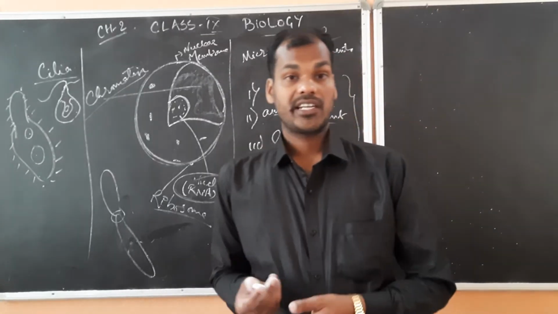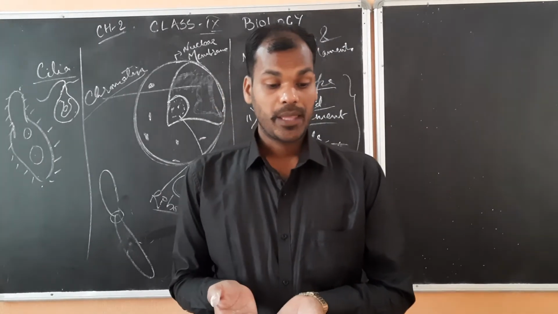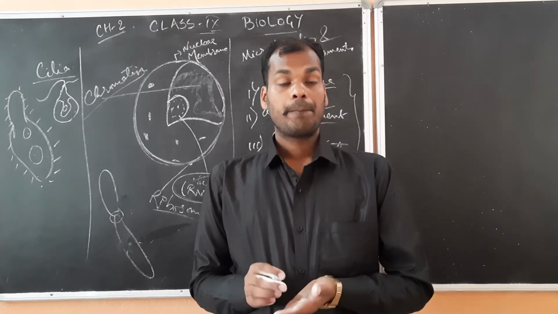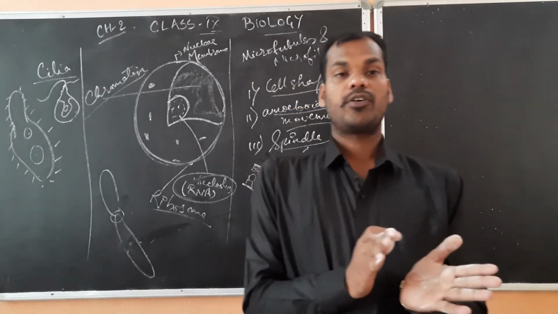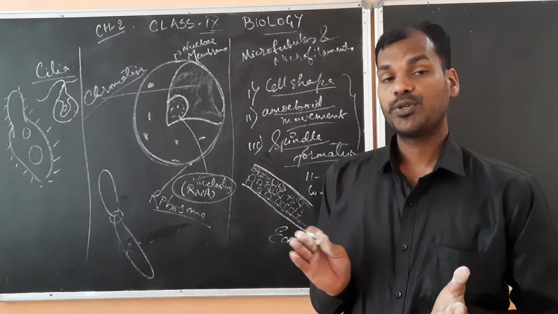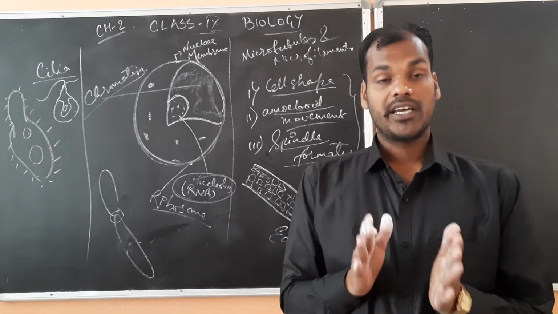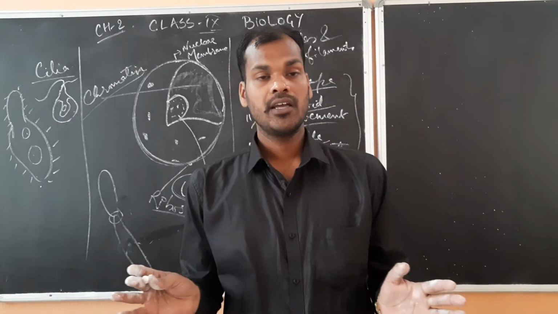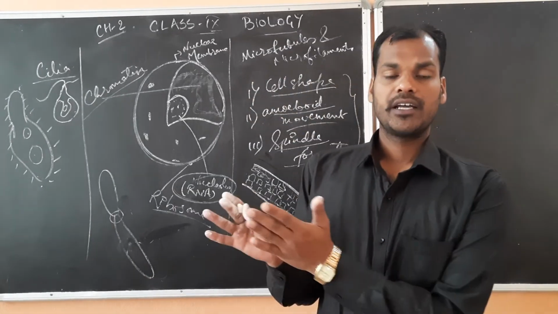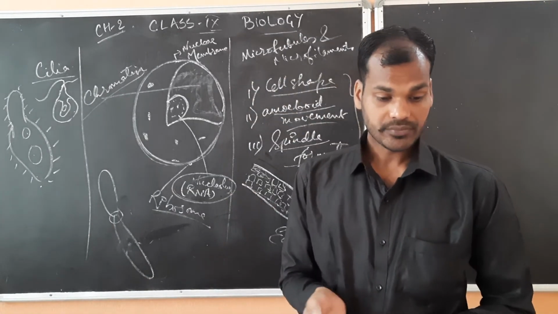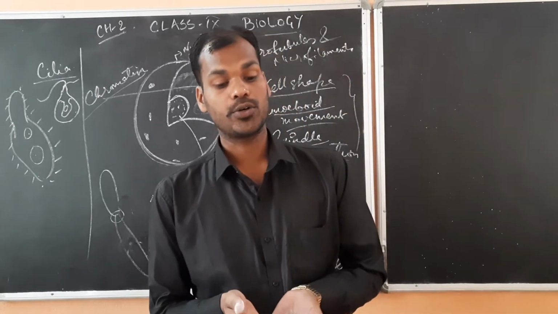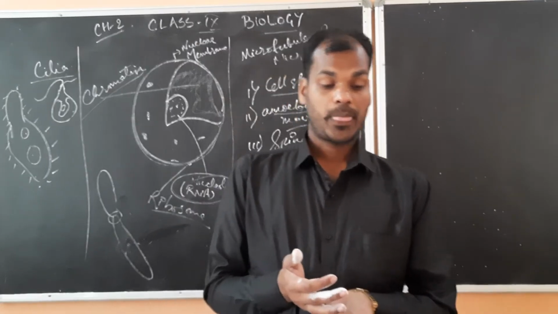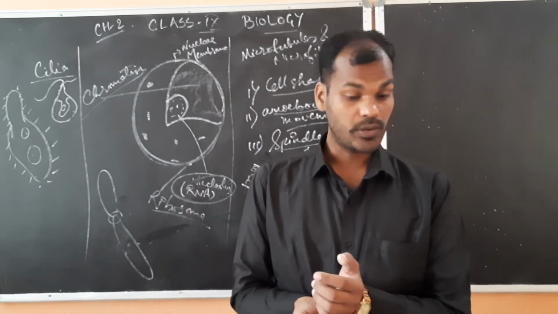Next you see starch grains. These starch granules are the storage organ of plants. In plants the energy is stored in the form of starch, and in animals the same energy is stored in the form of glycogen. They are both carbohydrate molecules, but their numbers and structures differ. Examples are rice, potato, sweet potato, gram, where you can see the starch granules present.